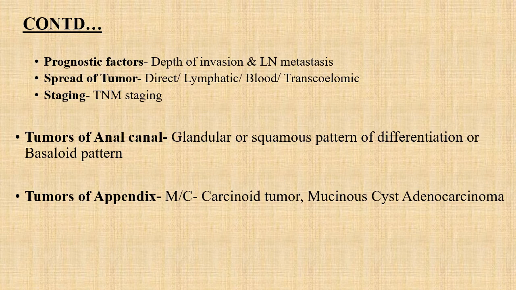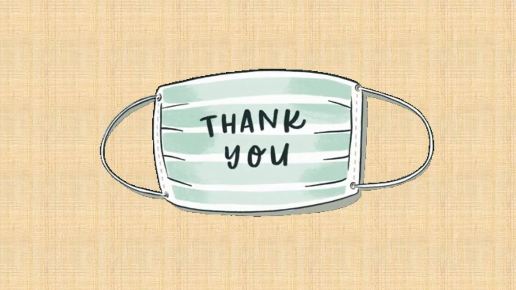And lastly, tumors of the anal canal are of glandular, squamous or basaloid pattern, and among the tumors of the appendix, the most common is the carcinoid tumor, while another is the mucinous cyst adenocarcinoma. Thank you.